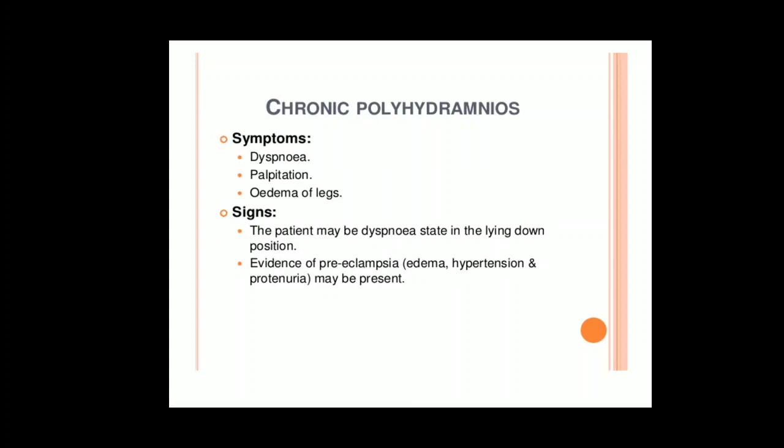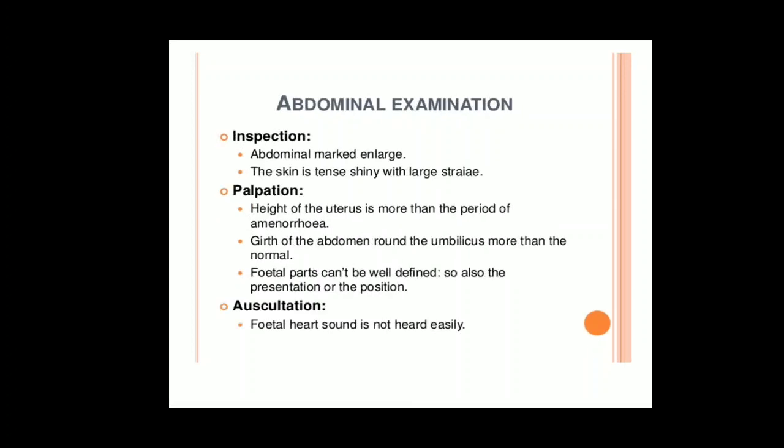Next, signs: when you check the patient, she may be dyspneic when lying in bed, feeling great difficulty to breathe in a lying down position. Then there is evidence of preeclampsia, like edema, hypertension, and proteinuria.